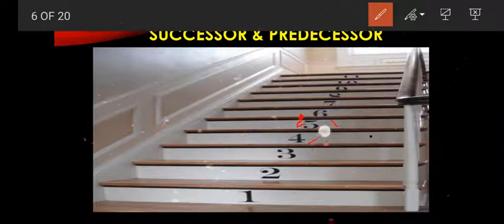4 minus 1. So for the third step, I have to get off. Get off means 4 minus 1, 3. Next, 3 minus 1, 2. So I am standing on the second step. Next, I want to come to the first step. So what do I have to do? Just 2 minus 1. One step I have to subtract from the previous step. So 2 minus 1, 1. And 1 minus 1, 0.